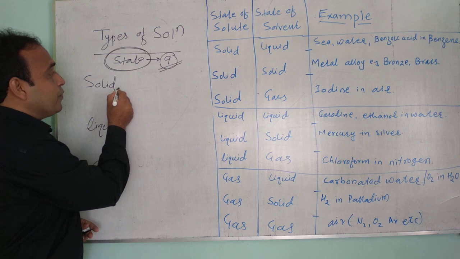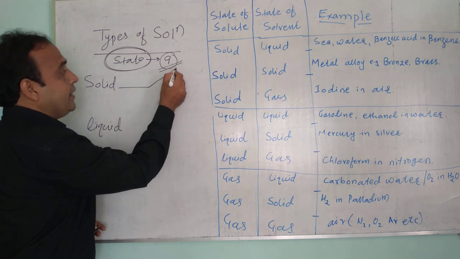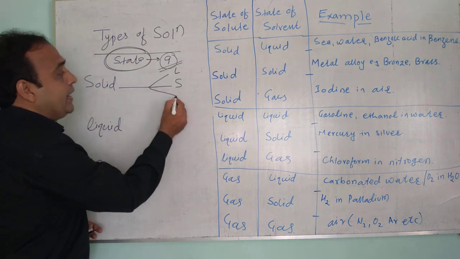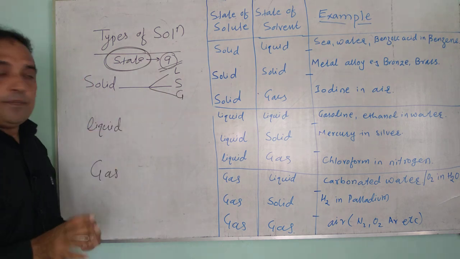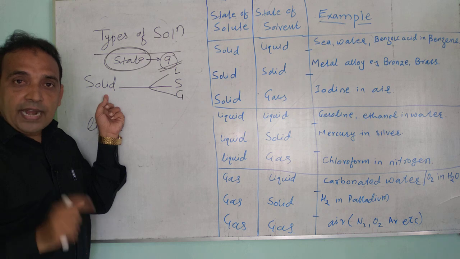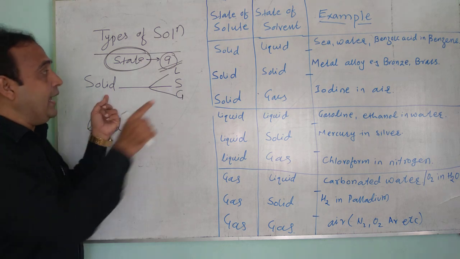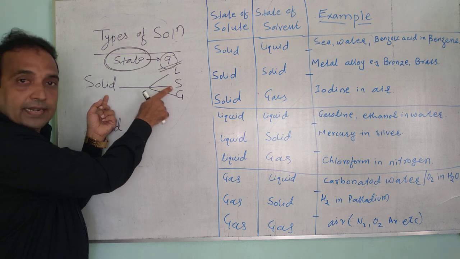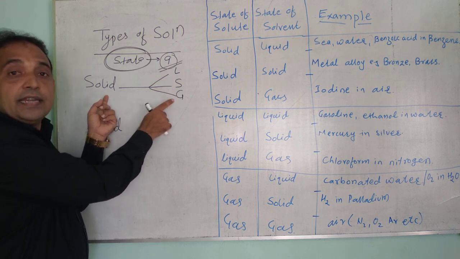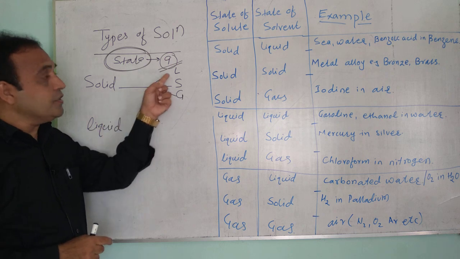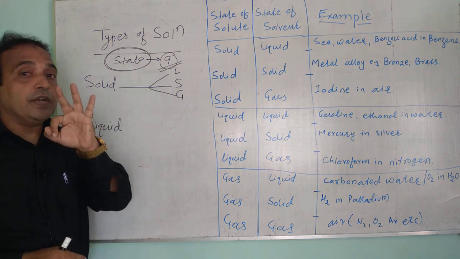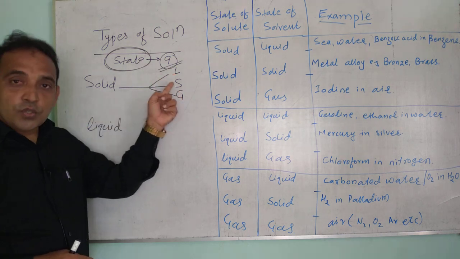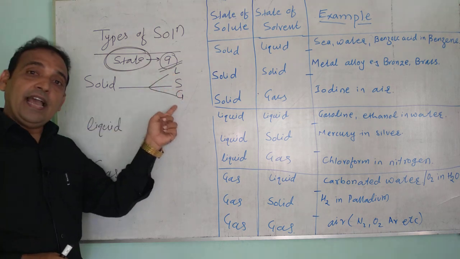First, solid in liquid, solid in solid, and solid in gas. Here the solid acts as the solute, and the liquid, the solid and the gas act as the solvent. So what are the first 3 types of solution? Solid in liquid, solid in solid, solid in gas.